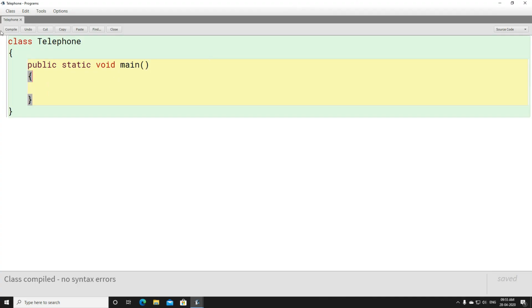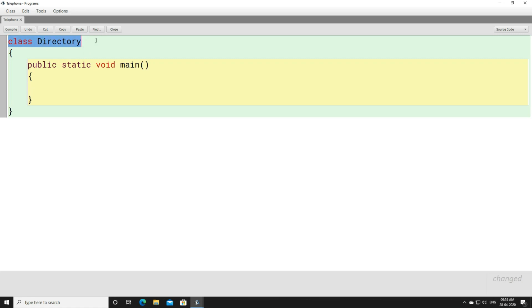Let's look at this example. Here you can see that this is a class. It is already defined in a program. So this is not an identifier, rather this is the identifier, because here I have written this class named telephone. Telephone is the name given to the class by me, so this can be considered as an identifier. Now if you need to change this, instead of telephone we can write anything else. If I change this to directory, now the identifier is directory. Here the class name is directory.